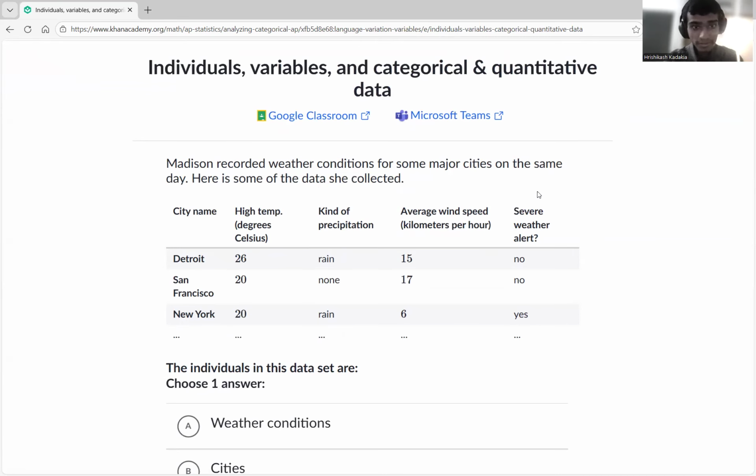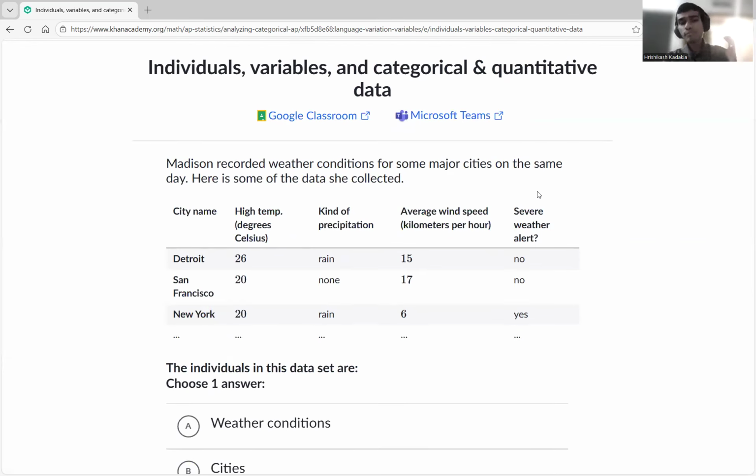So high temps are given here: 26, 20, 20. And this kind of precipitation, rain. Did it rain that time, or was it none? Then there's the average wind speed, and whether there was a severe alert. So basically, now they're just asking what are the individuals.